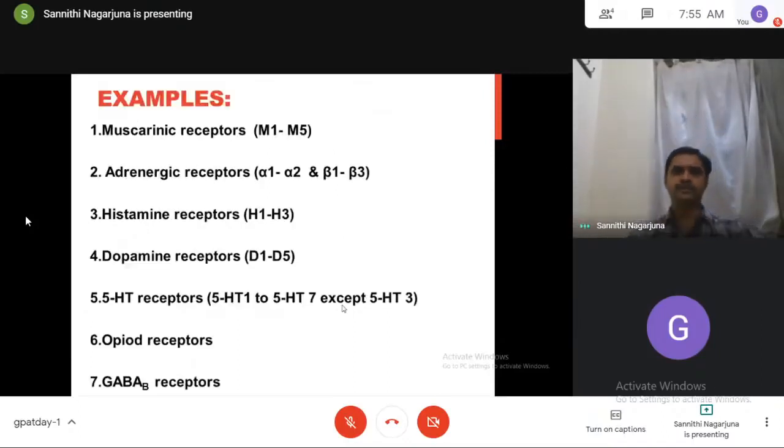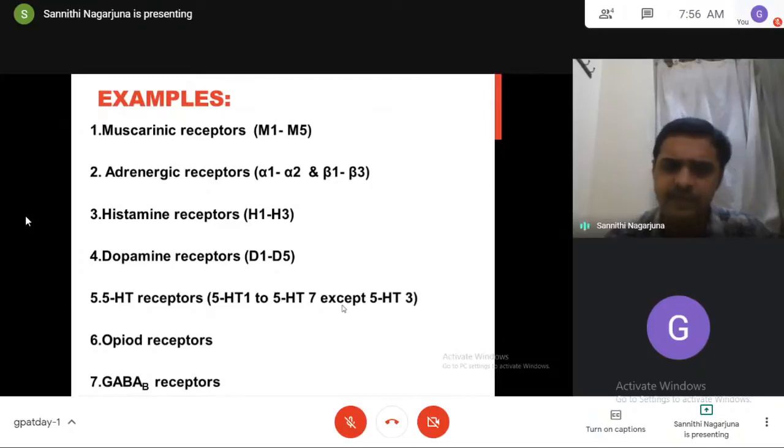So coming to the examples. What are the examples for all these G protein coupled receptors? Muscarinic receptors from M1 to M5, adrenergic receptors alpha 1 to alpha 2 as well as beta 1 to beta 3, histamine receptors from H1 to H3, dopamine receptors from D1 to D5, 5-HT serotonin receptors 5-HT1 to 7, all are G protein coupled except 5-HT3.